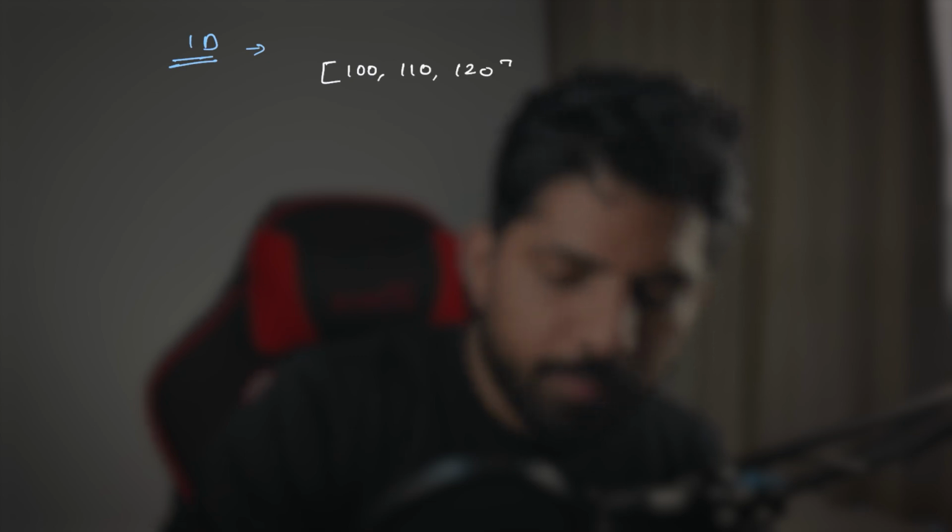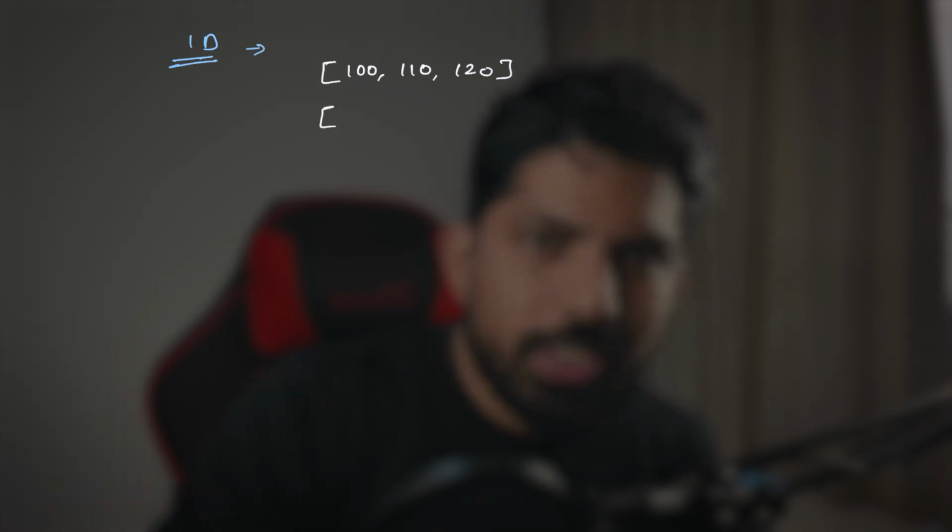Now let's quickly understand some concepts, and then we will jump to the examples. Generally we have 3 types of list. One is 1D. So how does it work? For example, we have a list which contains the trade prices: 100, then 110, 120. And again we have another 1D list which has all the logs of the trade.